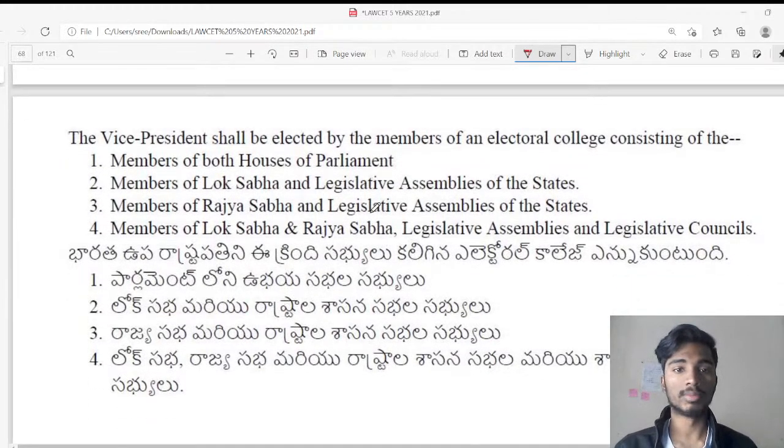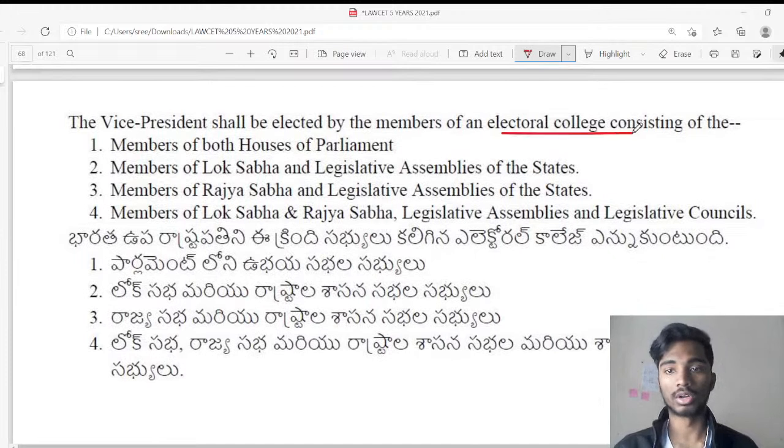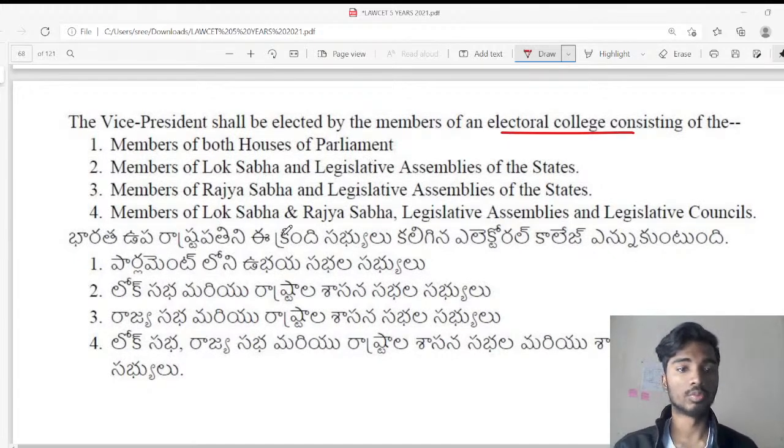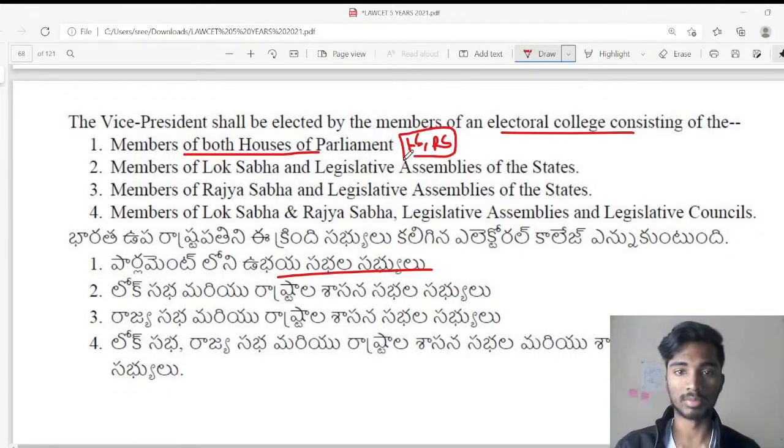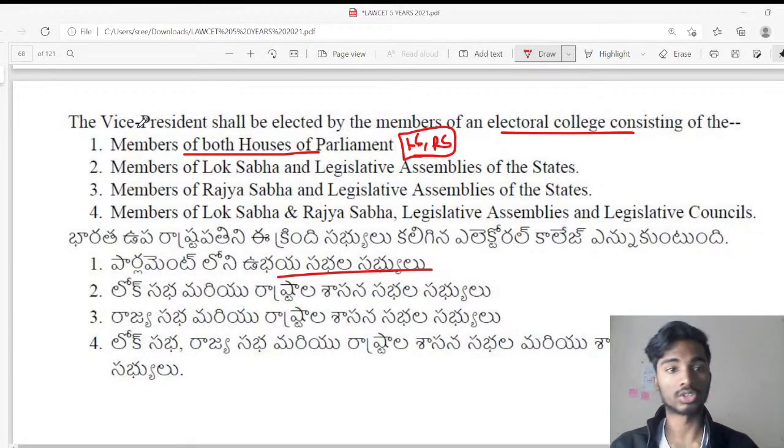The Vice President shall be elected by the members of an electoral college consisting of భారత ఉపరాష్ట్రపతిని ఈ క్రింది సభ్యులు కలిగిన ఎలక్టోరల్ కాలేజ్ ఎన్నుకుంటుంది. What is the answer? So the answer is members of both Houses of Parliament. పార్లమెంట్లోని ఉభయ సభల సభ్యులు. So what are both Houses of Parliament? That is Lok Sabha and also Rajya Sabha. So all of these members take part in the election of the Vice President, including nominated members. Whereas in the election of the President, nominated members do not take part in the polling. They do not constitute the electoral college.